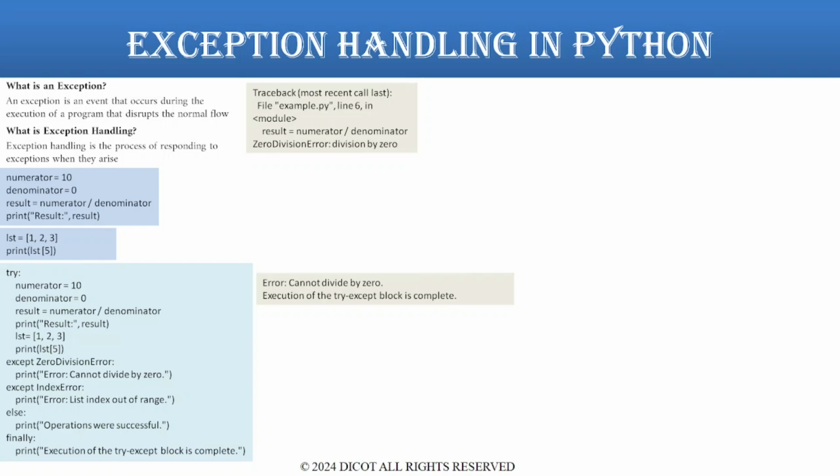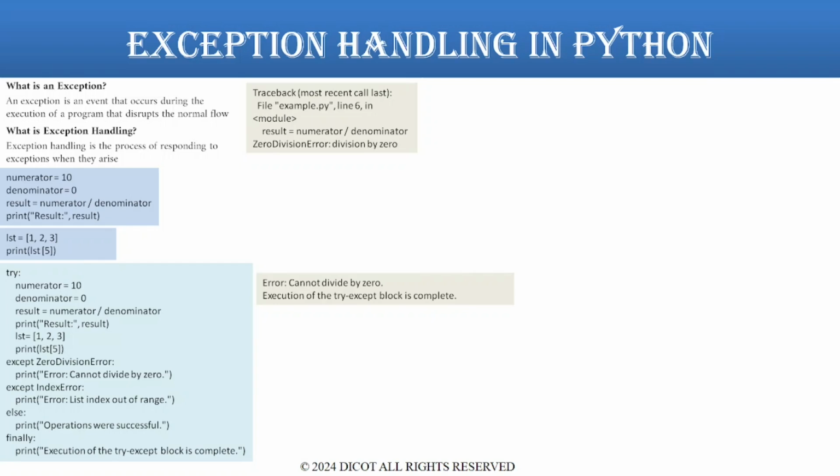Here, you can observe the code jumped straight to the block except ZeroDivisionError, without processing the list lst, but the program did not crash. After the except block, the finally block executes. The else block will not execute, because an exception has occurred. This way the finally block gets the opportunity to do necessary cleanup of the code.